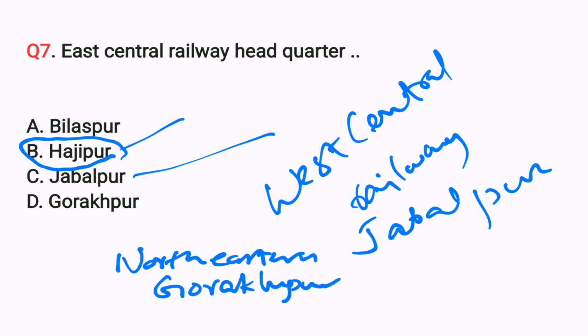Bilaspur is the headquarter of Southeast Central Railway. South East Central. Which one? Bilaspur. So please remember all these things. This may be asked in coming exams, because this Jabalpur was asked in the previous shift.